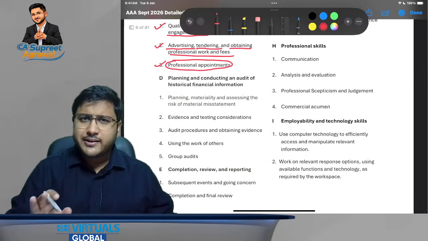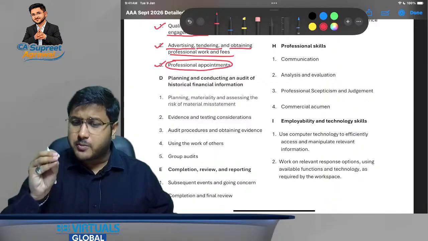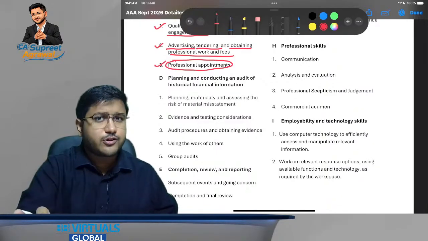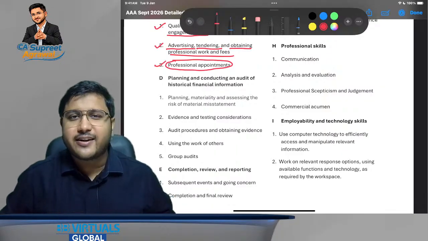Just in case you face any trouble, please feel free to let me know in the chat box. I would be happy to read your chats over here. I have my device open right here. I would be happy to read your chats and reply to you.